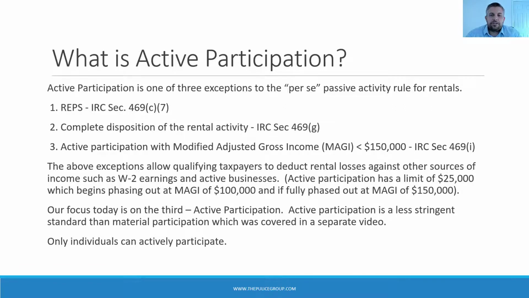The active participation exception is for taxpayers with a modified adjusted gross income of less than $150,000. You're able to deduct up to $25,000 against non-passive income. The full $25,000 allowance only applies to taxpayers with a modified adjusted gross income of less than $100,000 and is phased out 50 cents for each dollar over $100,000, completely phasing out at that 150K mark.